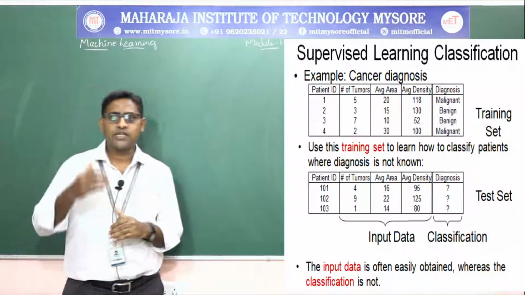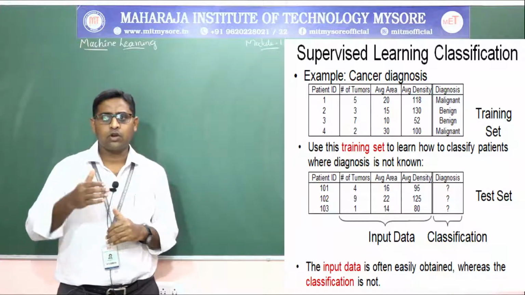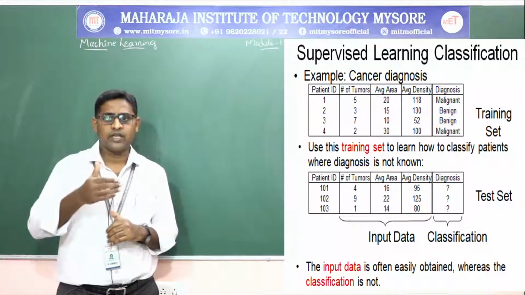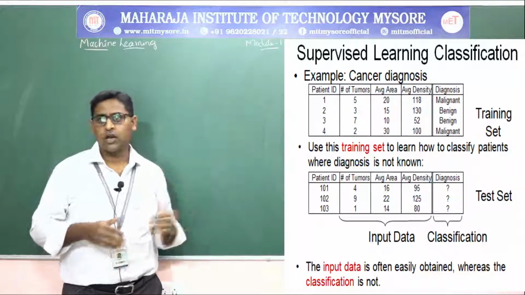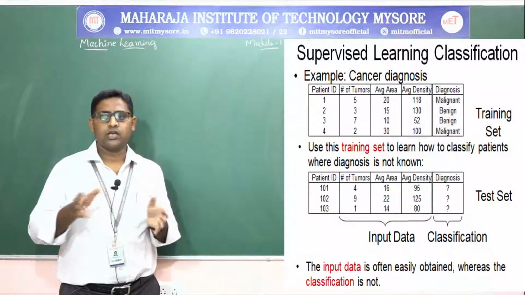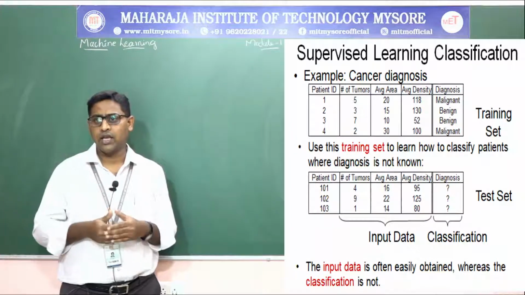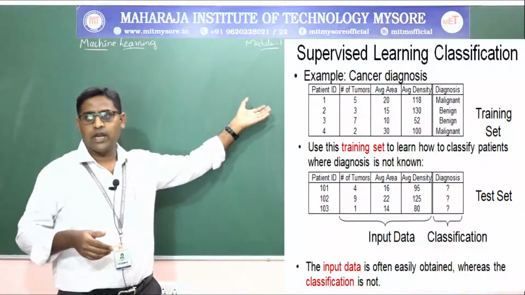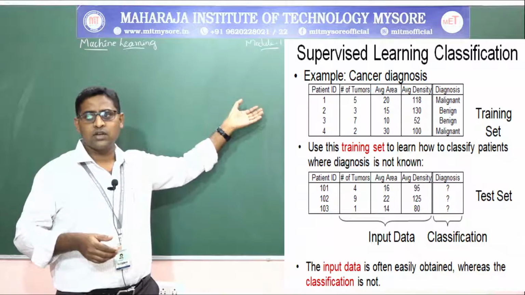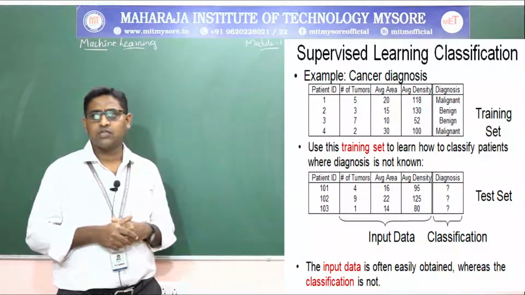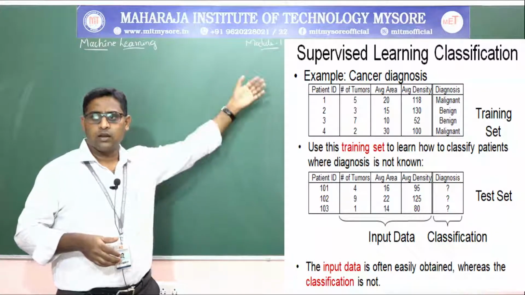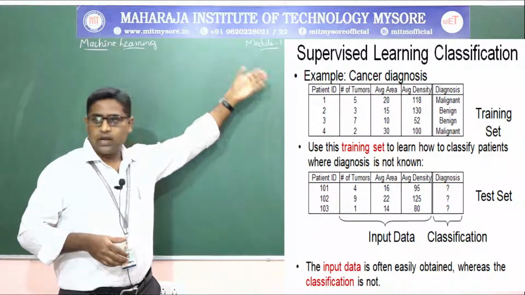There you have the patient ID in the first column, like 1, 2, 3, 4, and the number of tumors in a particular patient are 5, 3, 7, 2, the average area is 20, 15, 10 and 30, and the average density of the tumors is 118, 130, 52 and 100. And the type of diagnosis is malignant and benign, and so on.